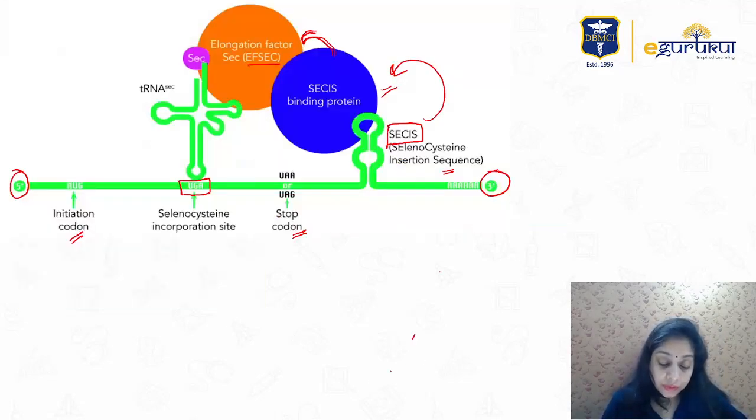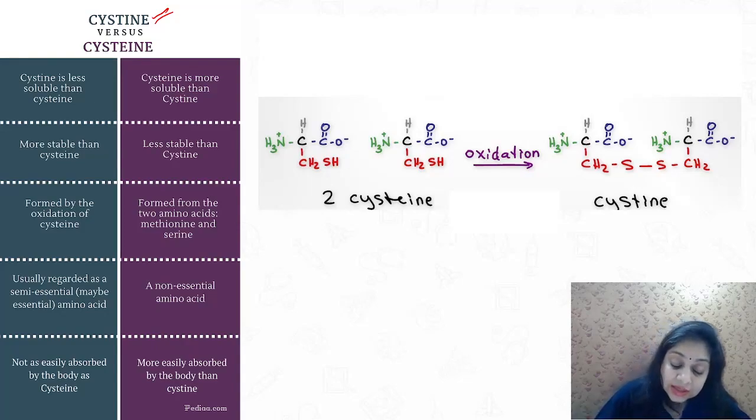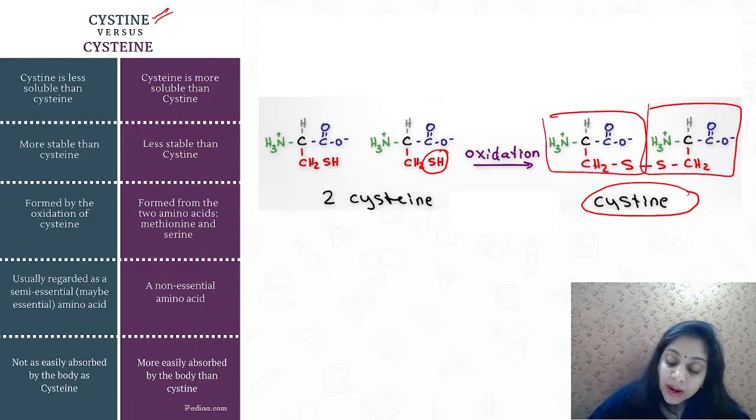Just for your information, one more thing I want to give you in this question is a difference. We know selenocysteine, we know cysteine. Now there is also cystine. Many people have asked, and in many exams I have seen this question too: the difference between cysteine and cystine. In cysteine you have SH, but cystine is a combination of two cysteine molecules. When they bind you see two S are there, the H is gone. That makes cystine. So cysteine and cystine are different.